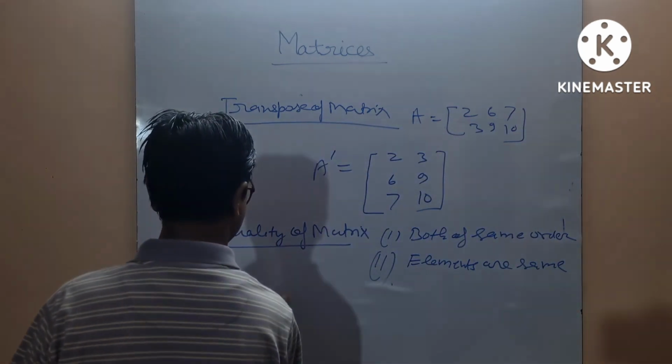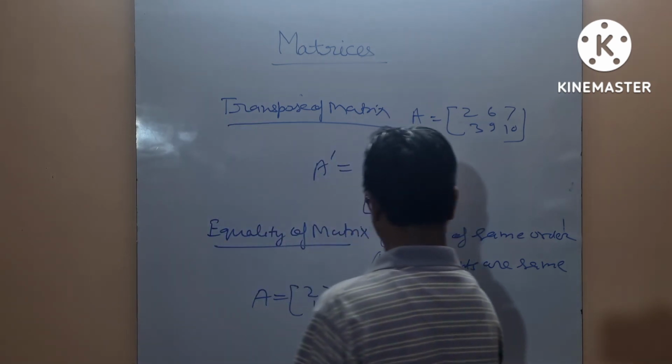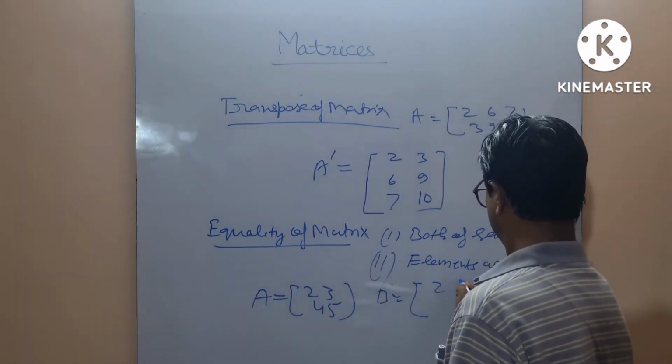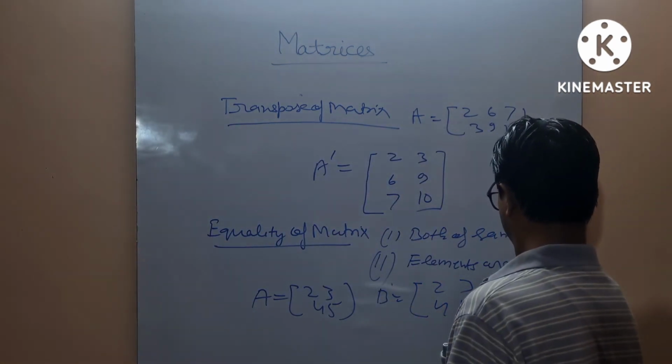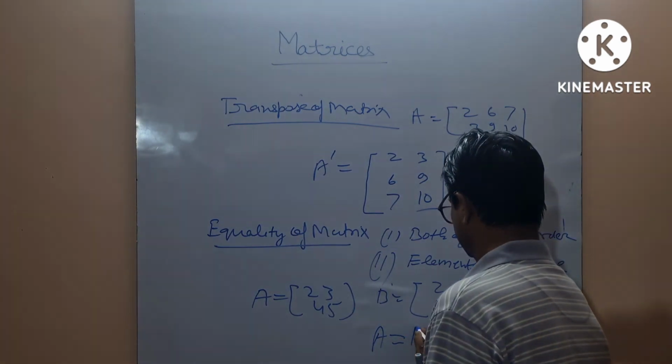Example, A is equal to, and B is equal to, so matrix A is equal to matrix B.